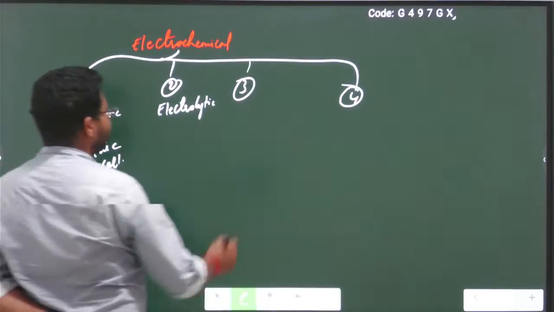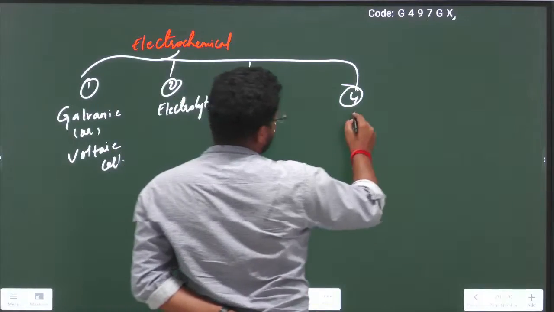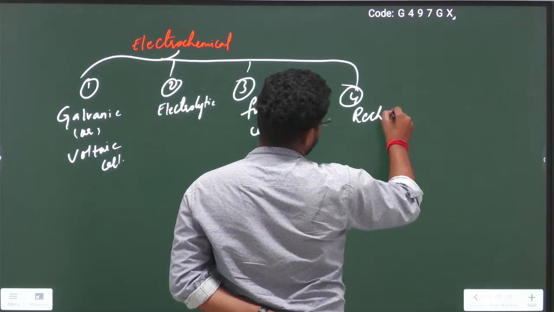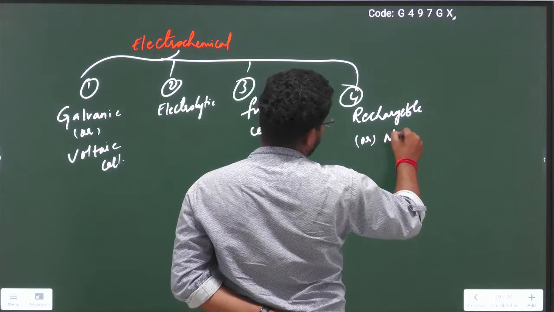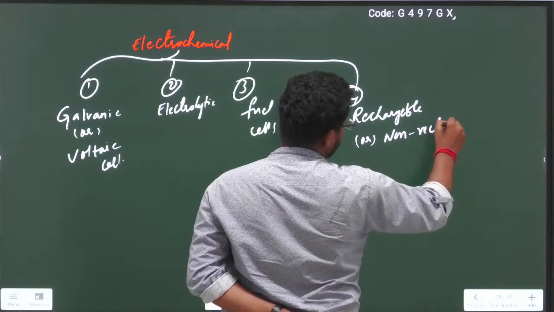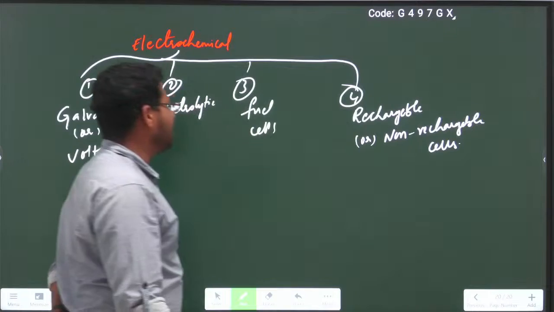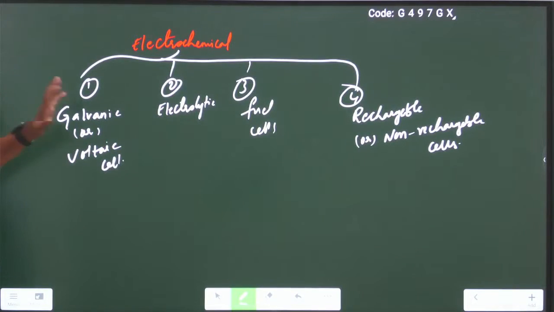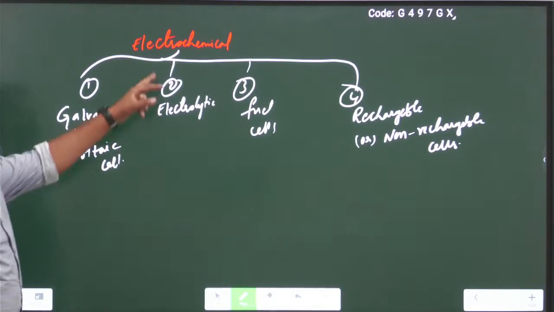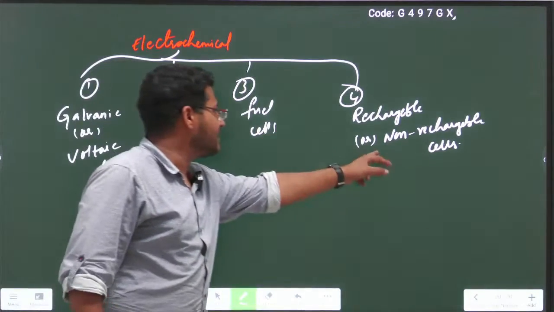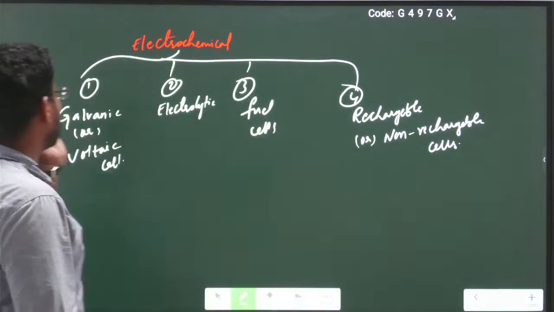The third one is fuel cells. The fourth one is rechargeable cells or non-rechargeable cells. So there are four types: galvanic cells or voltaic cells, electrolytic cells, fuel cells, and rechargeable or non-rechargeable cells. These are the four different types of electrochemical cells.